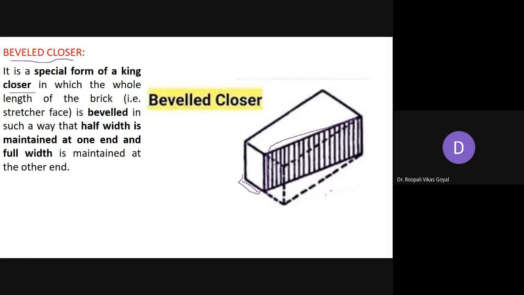In it, the whole length of the brick, that is the stretcher face, is beveled in such a way that half width is maintained at one end and full width is maintained at the other end. But here the stretcher is not cut halfway, you are cutting it completely. पूरा stretcher face है पूरा complete cut करोगे, and width wise it is the same, width पूरा मिल रहा है, यहाँ पे half width मिल रहा है, it is the same as king closer only, but this bevel portion goes up to this end, okay. If it is at the halfway, then it is king closer; if it is cut the full way, then it is called beveled closer.